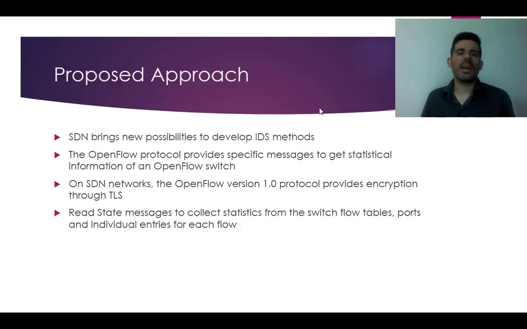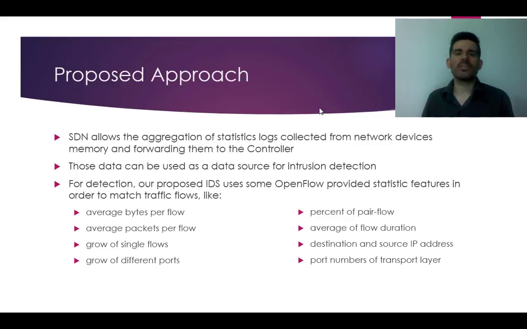In this way, SDN allows the aggregation of statistic logs collected from network devices' memory and forwarding them to the controller. Those data can be used as a data source for intrusion detection methods. For detection, our proposed IDS uses some OpenFlow-provided statistical features like average bytes per flow, average packets per flow, growth of single flows, growth of different ports, percent of pair flows, and average flow duration. Besides, destination and source IP addresses and transport layer port numbers will be used in order to match traffic flows.